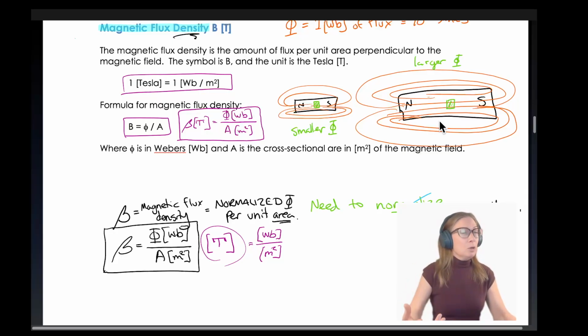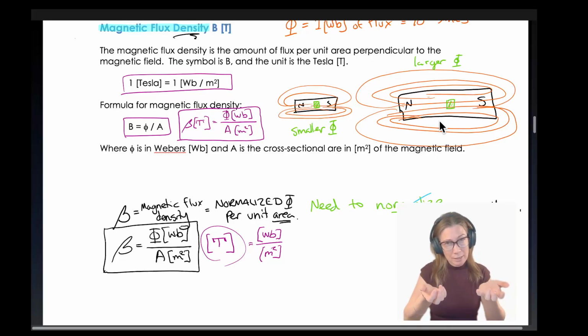Let me just talk one more time about normalizing. It's like if you go into a grocery store and you say, oh, this box of cereal is really cheap. This box of cereal is really expensive. Well, maybe the cheap one is in a really, really small box, and the expensive one is in a giant box. Well, of course, you're going to pay more for the giant box, right? But if you normalize them, then how many dollars are per gram?